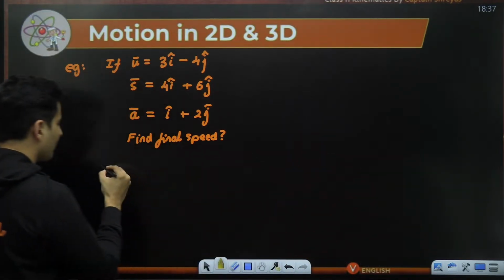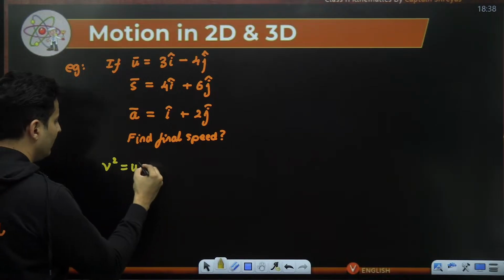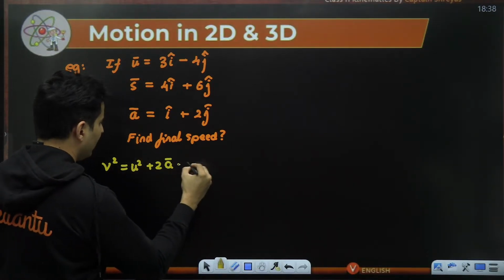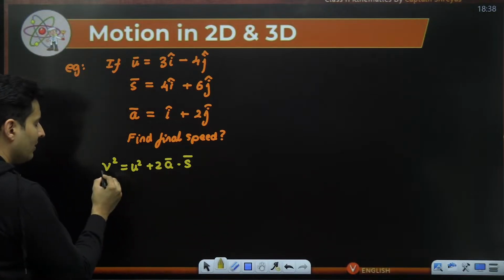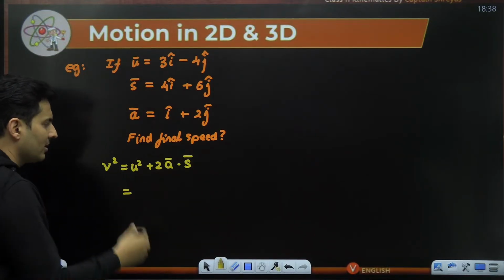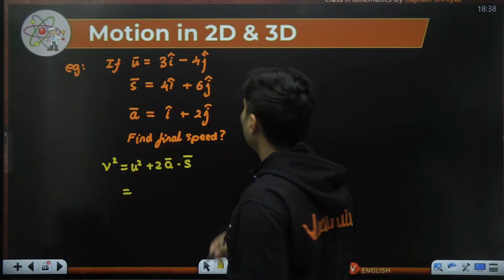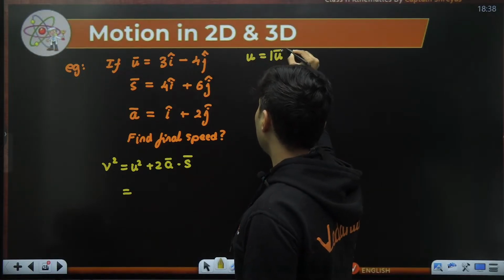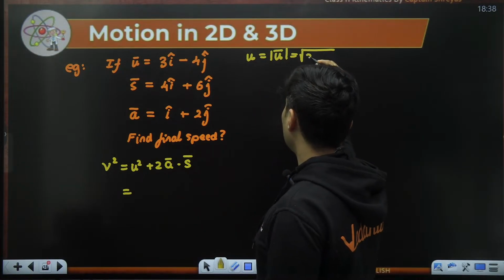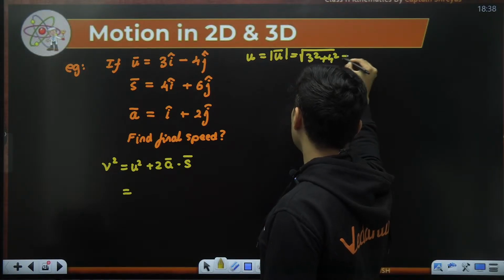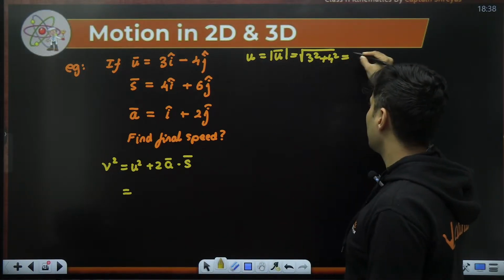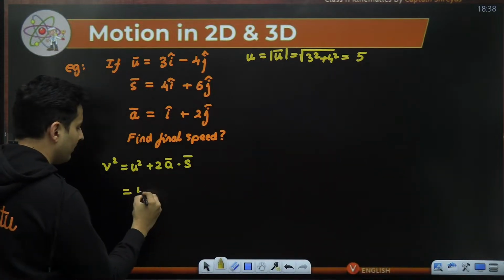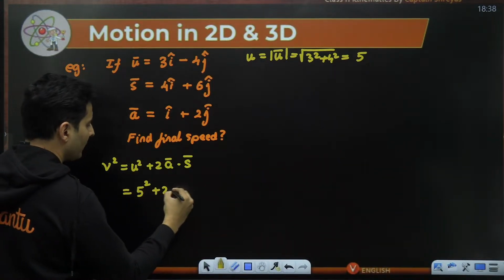As you can see, v square will be u square plus 2 a vector dot s vector. We have to find the speed, so I need u first. So let's think from here only. If this is u vector, what will be u? u is nothing but the magnitude of that vector. So it will be root of 3 square plus 4 square, which is 9 plus 16, which is 25. Root of 25 is 5. So u is nothing but 5. So I have to put 5 square over here.